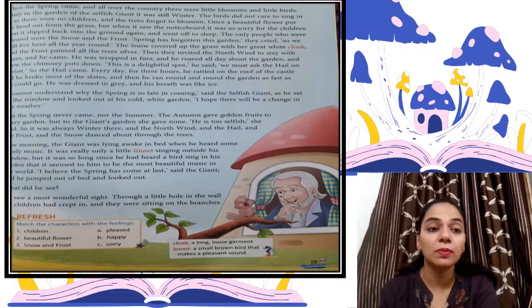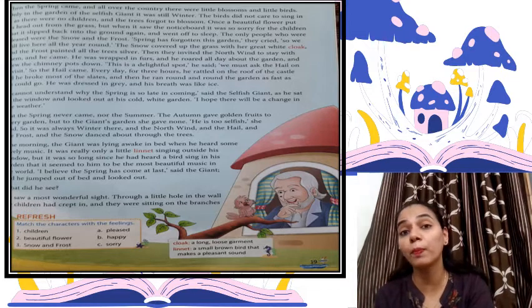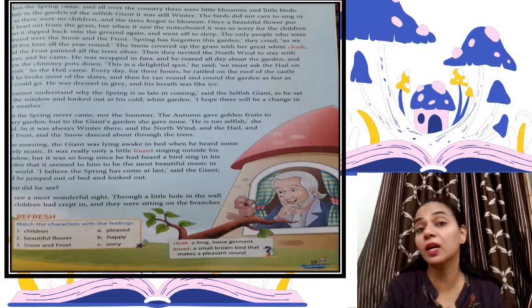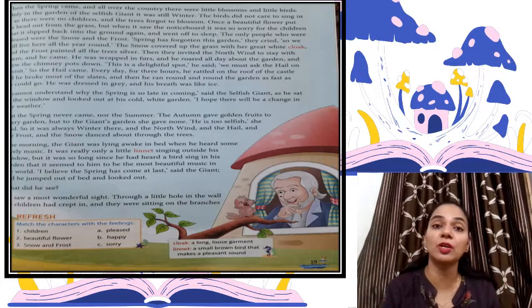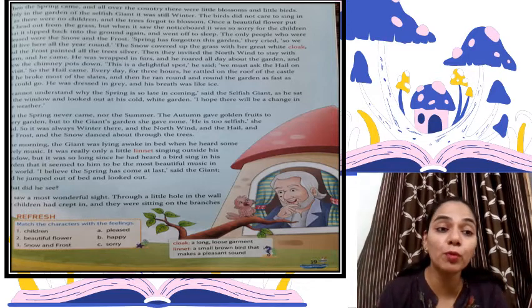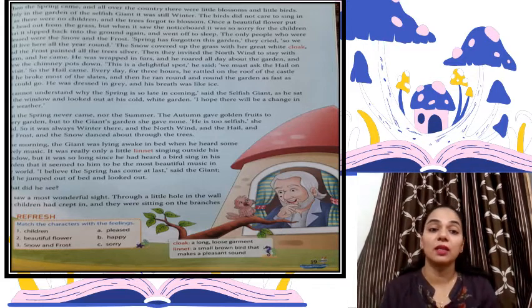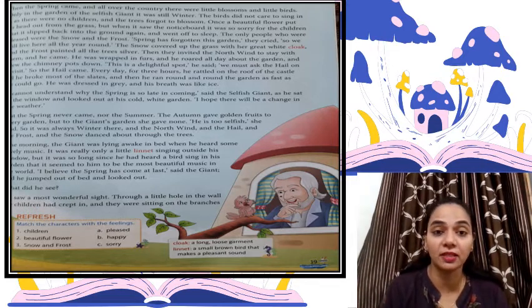The spring never came, nor the summer, right? He was hoping for the spring, he was hoping for the summer season, but spring never came in his garden. The autumn, which is also a season that falls between summer and winter, gave golden fruits to every garden, but to the giant's garden, she gave none. Even the autumn season gave no fruits to the giant's garden.